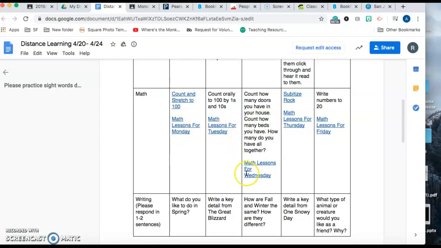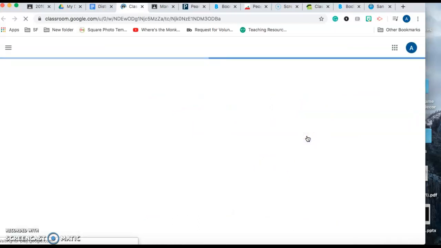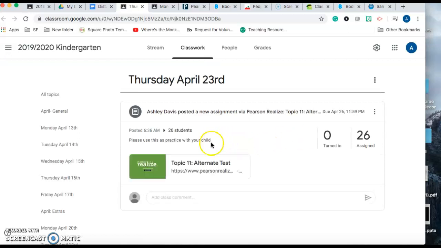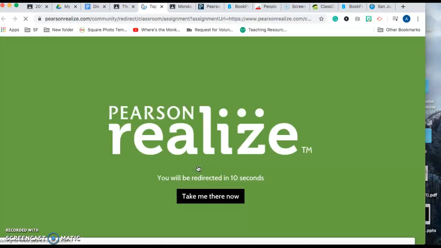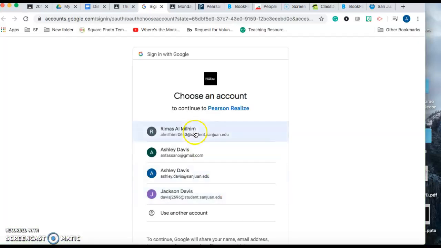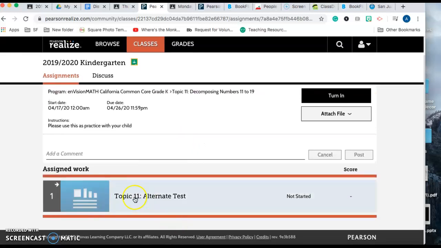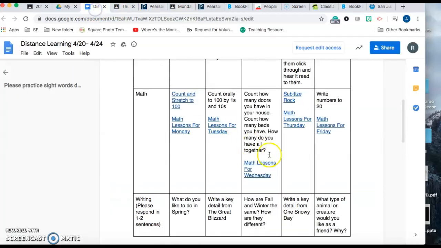On that Monday, Tuesday, and Wednesday will all be those quick checks. It's all just going to be a little bit extra practice. Thursday is going to look like this. Okay, and you're going to click on that. And it says alternate test, but again, in the assignment description, I go over this, but it does show that it's just for practice. Now, since it's just for practice, you're going to click on it and you're going to go through and write it on scratch paper, write it on a whiteboard, discuss it, because for Friday's lesson, Friday is right here, math lesson, it's going to be an actual test.